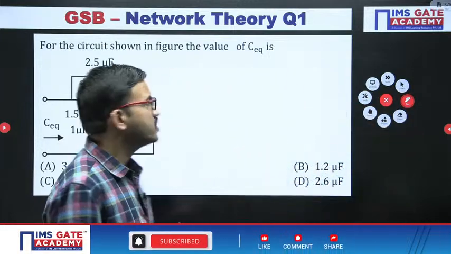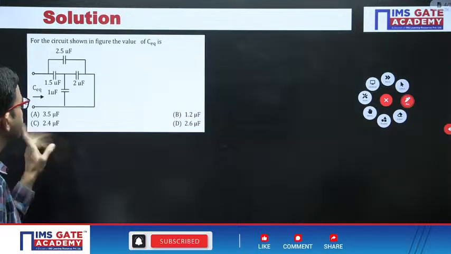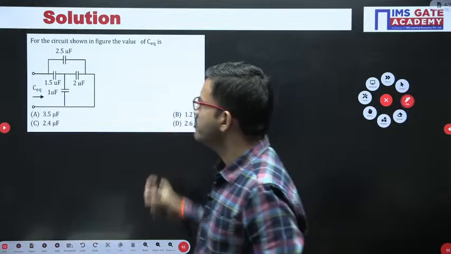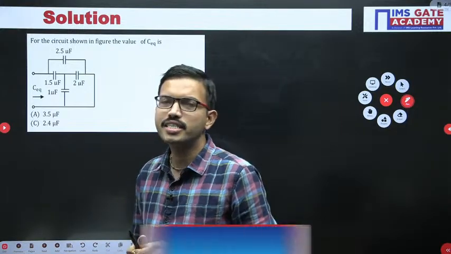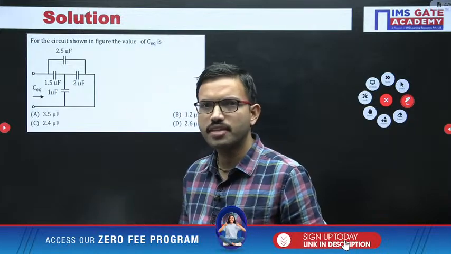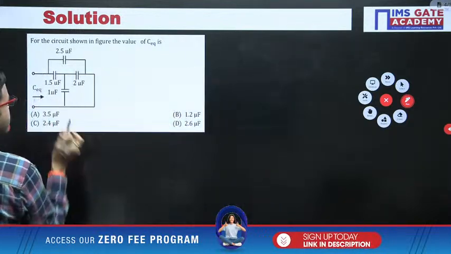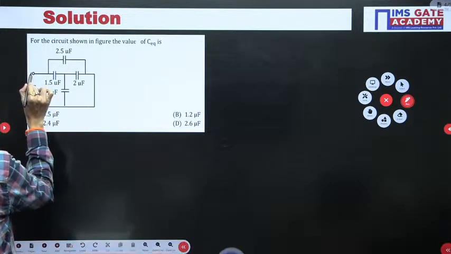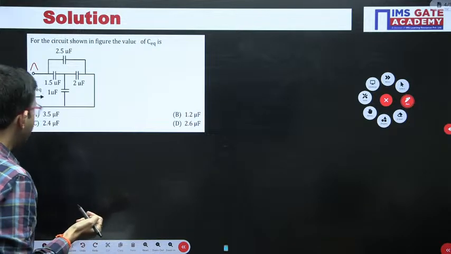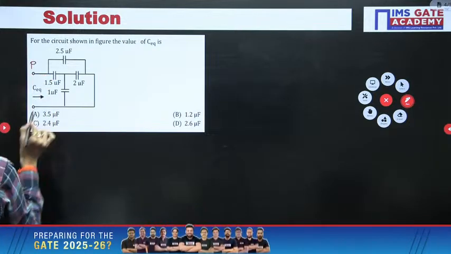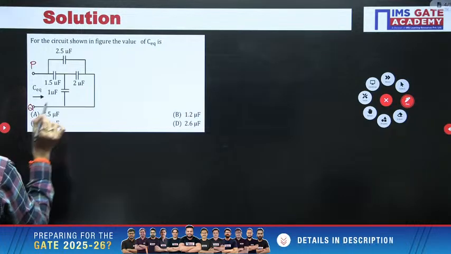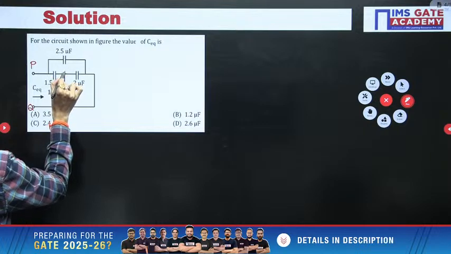Just observe, in this question you have capacitors. If you closely observe, only then can you identify which capacitors are connected in parallel or series, and then you can start simplifying. For the time being, I am labeling this node as P, this node as Q, and this node as R.